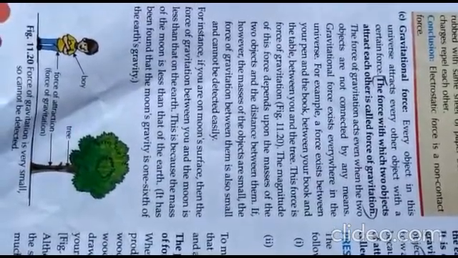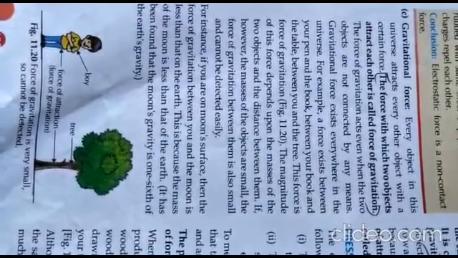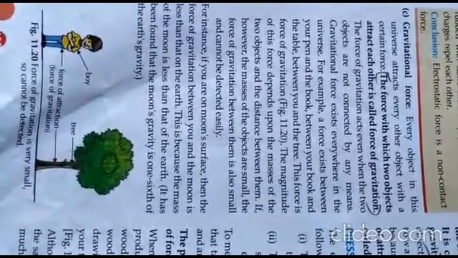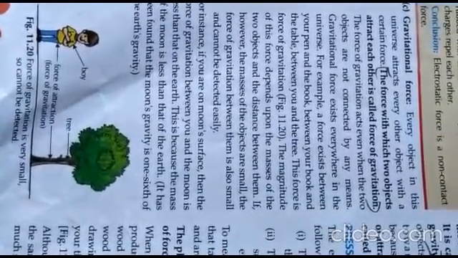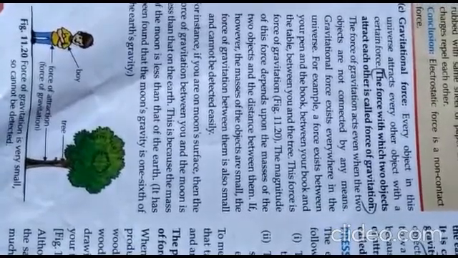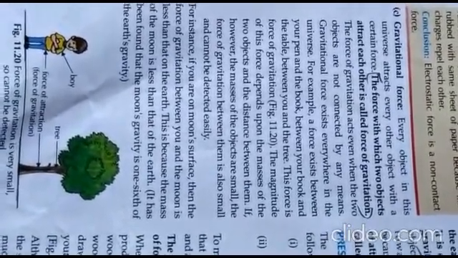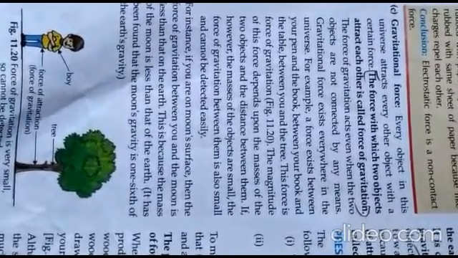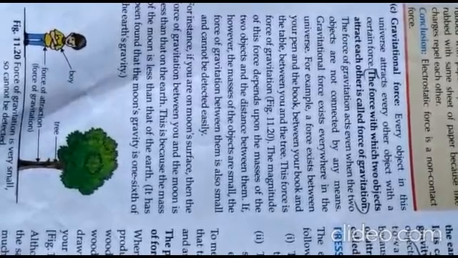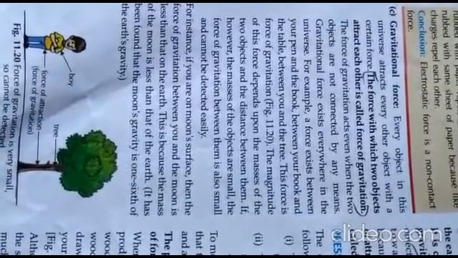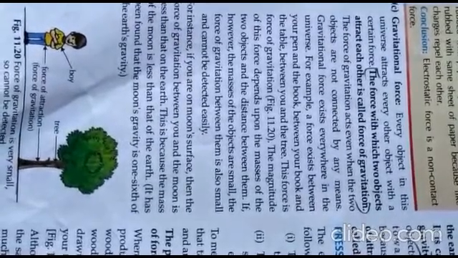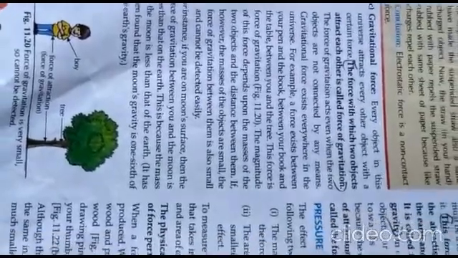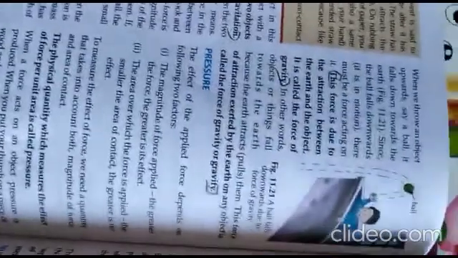The magnitude of this force depends upon the masses of the two objects and the distance between them. However, if the masses of the objects are small, the force of gravitation will also be small and it cannot be detected easily. For example, the force of gravitation on the moon's surface is less than that of the earth, because the mass of the moon is less than that of the earth. So, the force of gravitation will also be less. जितना मास कम होगा उतना ही force of gravitation कम होगा.